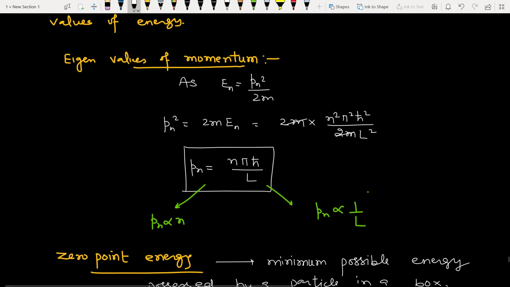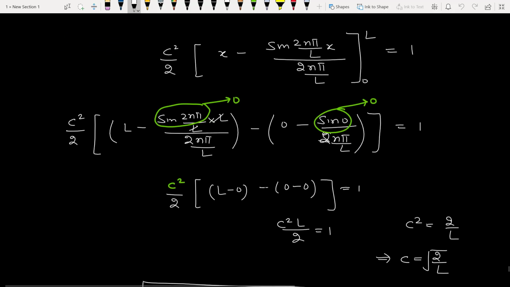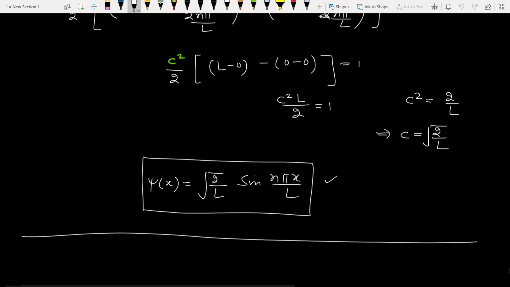And then we also proved eigenvalues of momentum. Momenta is also quantized. A particle cannot have any arbitrary value of momenta. It can have well-defined momenta P1, P2, P3, and then we derived the wave function for a particle in a box given by this last equation.